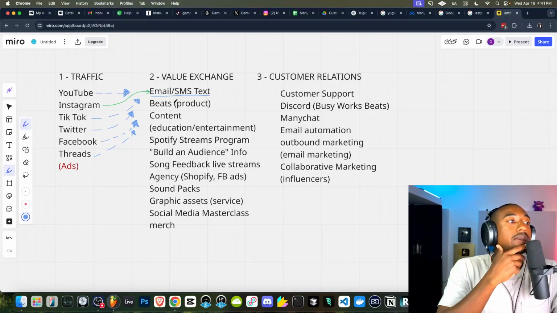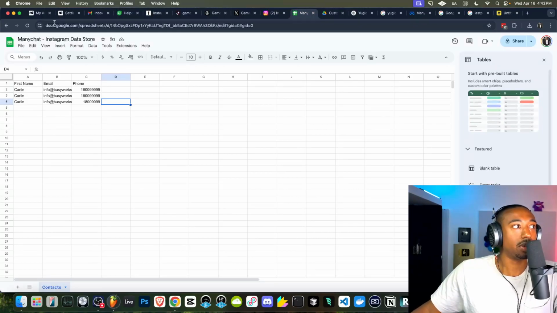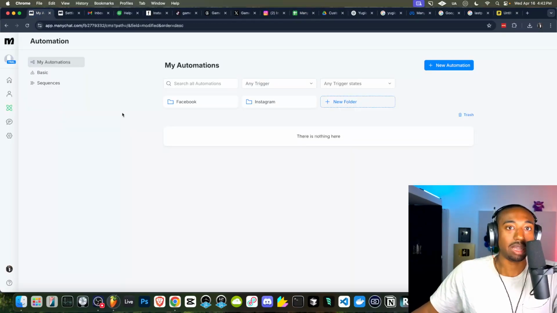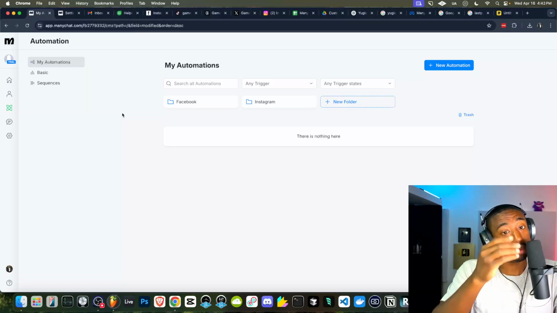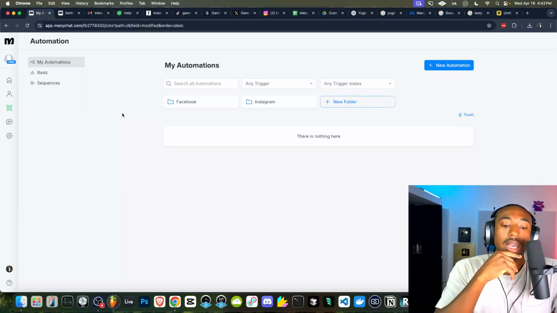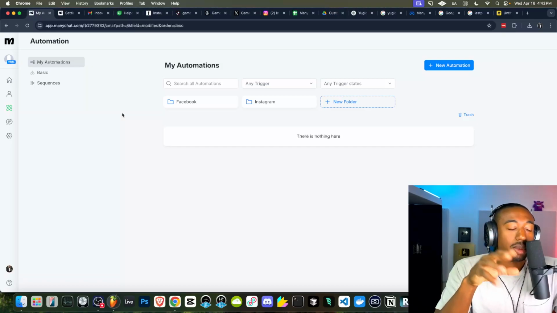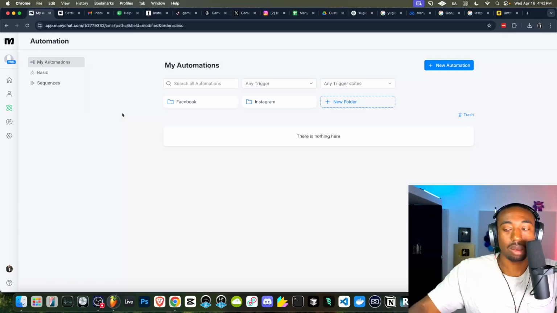Now, you can do the same stuff outside of collecting emails on Google Sheets for free on ManyChat. You don't need the paid ManyChat to do that. You could just have people be sent free stuff over the DM. The only issue is you can't collect the data or the emails in that case. Also, there are some restrictions on what they can comment. They can't just comment specific words. I think it's anytime they comment. There are different rules for the trial version.